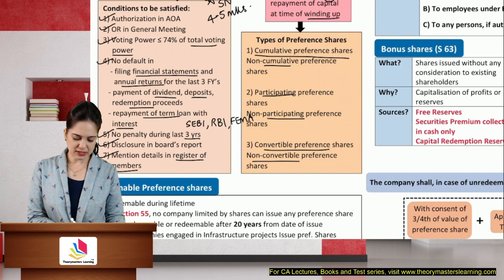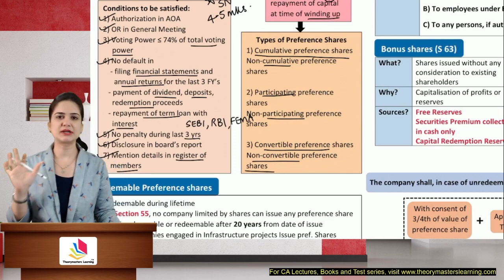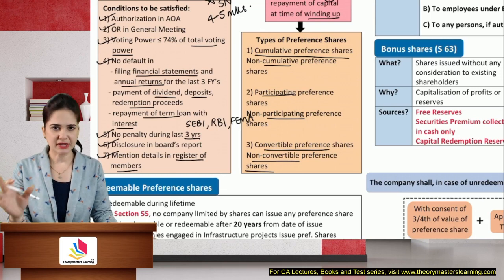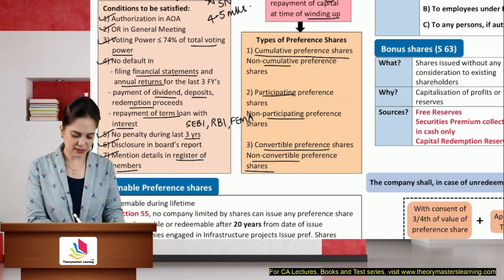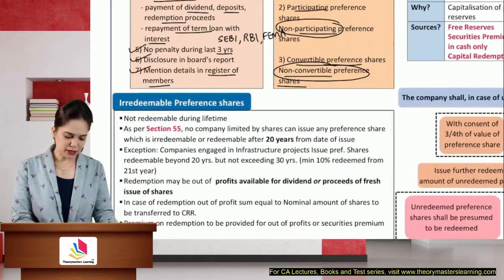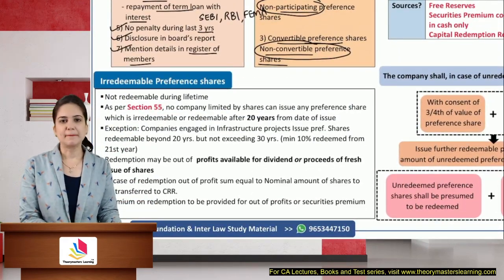Convertible preference shares and non-convertible. Convertible will be converted into equity on the expiry of the period. Non-convertible will be redeemed. By default, the shares are assumed to be cumulative, non-participating, and non-convertible. Most important for the exam: irredeemable preference shares.